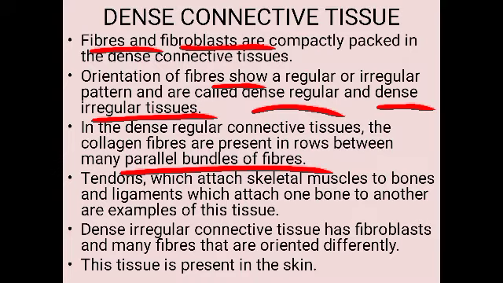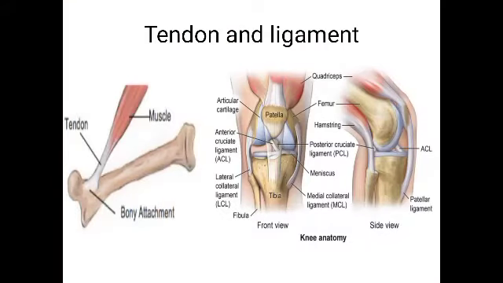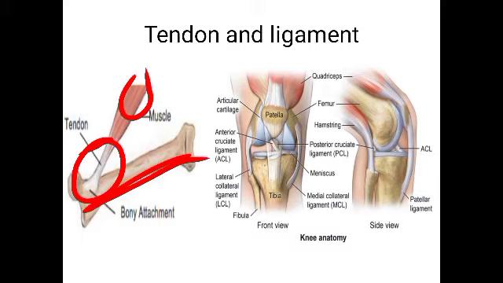Examples for that are tendons. Tendons and ligaments are examples of dense regular connective tissue. What is a tendon? Tendons attach skeletal muscles to the bones. Here you can see the tendon. This is the tendon. It will be attaching the muscle. This is the muscle. It attaches the muscle to this bone. So that is tendon.